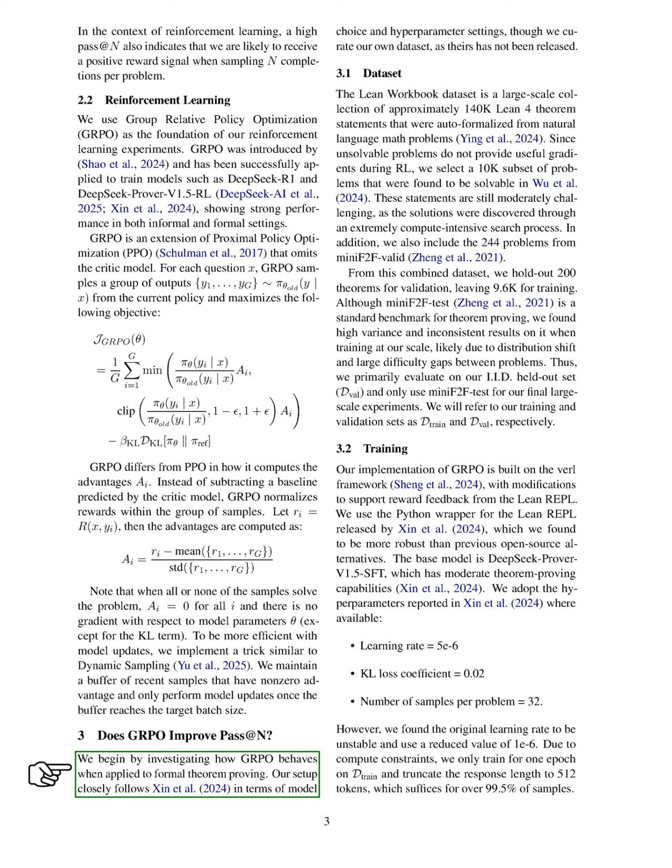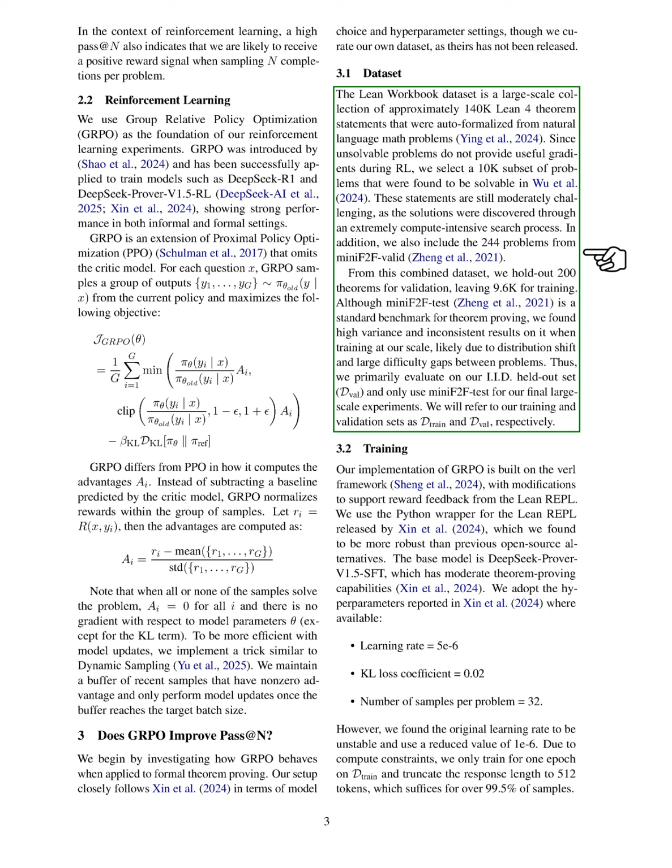Next, we explore how GRPO performs in formal theorem proving. Our setup mirrors previous work in terms of model and hyperparameters, but we create our own dataset since the original is not available. Our dataset, the Lean Workbook, consists of around 140,000 theorem statements auto-formalized from natural language math problems. We select a subset of 10,000 solvable problems, ensuring they remain challenging. We also include additional problems from another dataset, holding out 200 theorems for validation and using the rest for training.